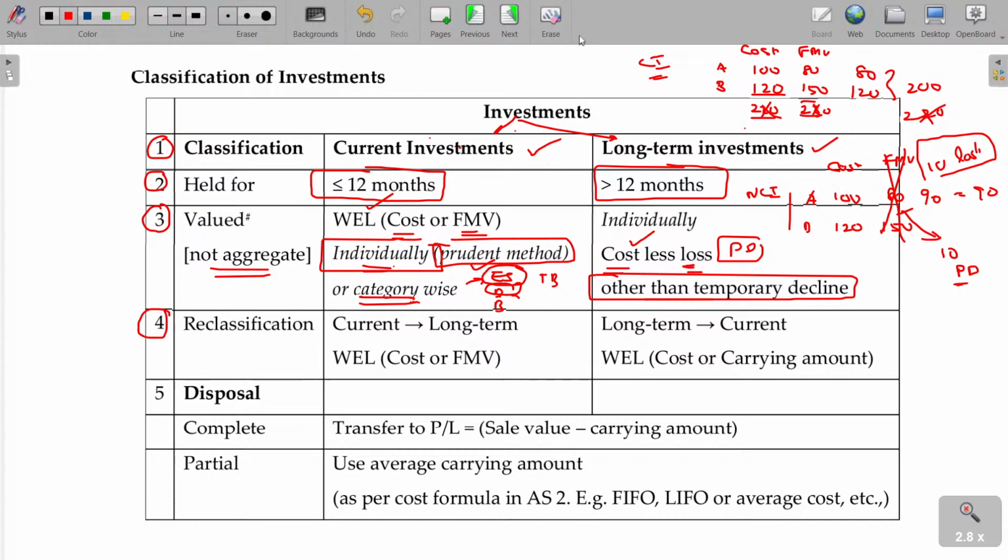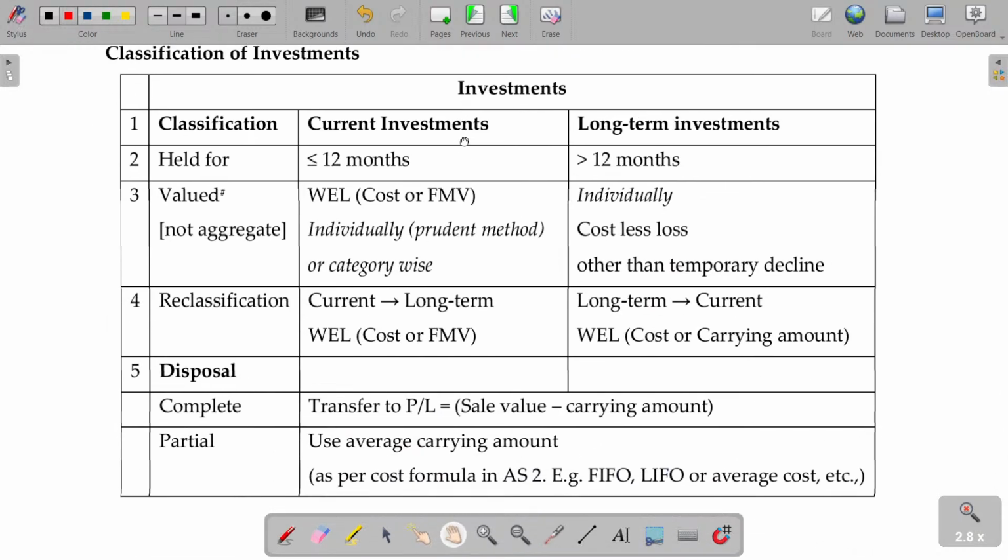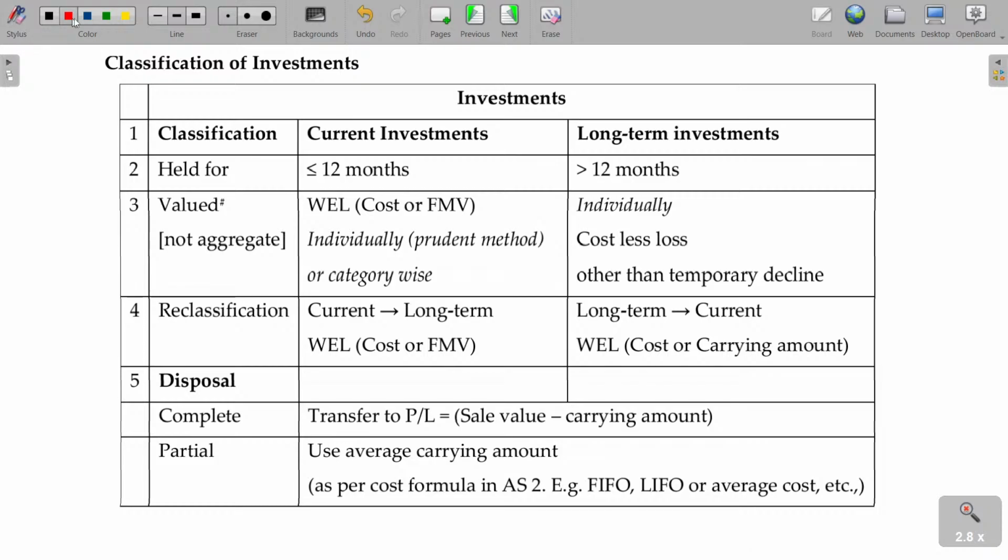Reclassification. What happens if you are reclassifying from current to non-current and non-current to current? In case of current, remember, you value at cost or NRV. If you want to convert this current to non-current, what value should you show? Cost. Then what happens here? If you are converting current to long term, cost or fair market value on the date of conversion will be taken. Once it is taken, that is final.